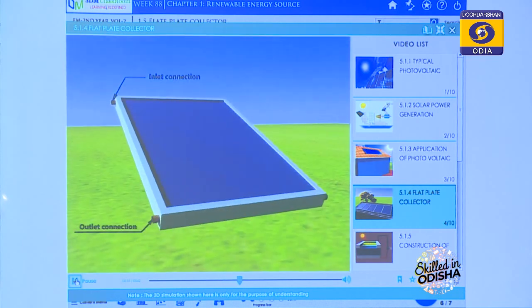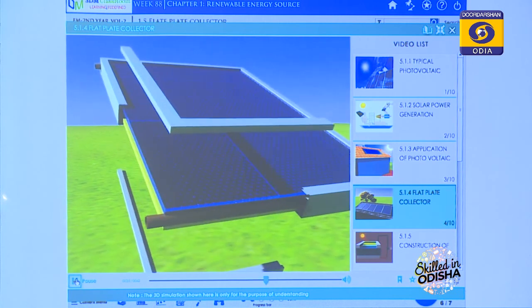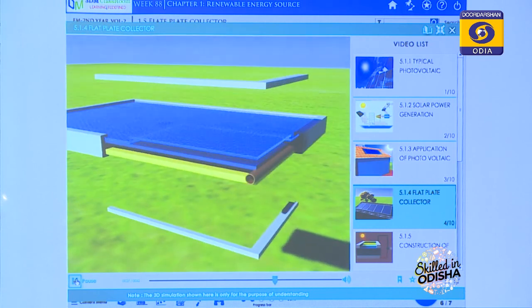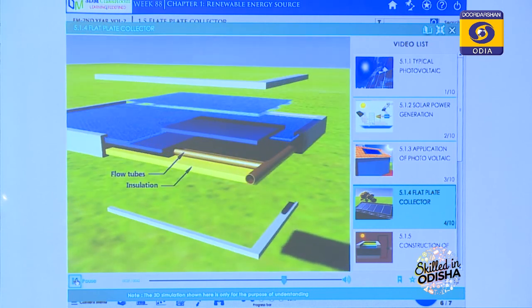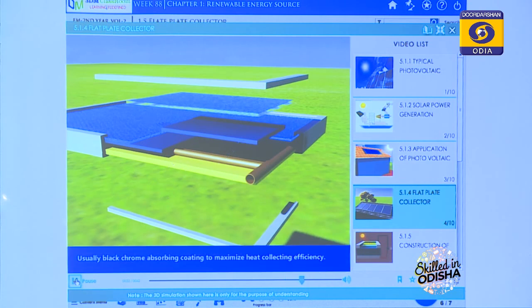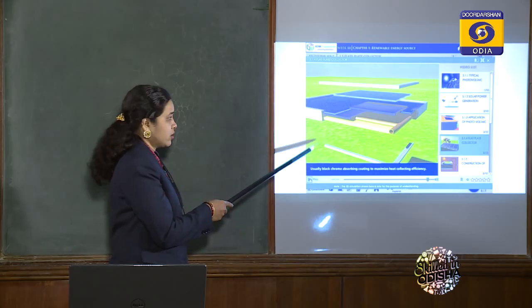Inlet connection, outlet connection, cover, collector housing, flow tube, insulation, absorber plate, usually with a black chrome absorbing coating to maximize heat collecting efficiency. So this is a flat plate collector.